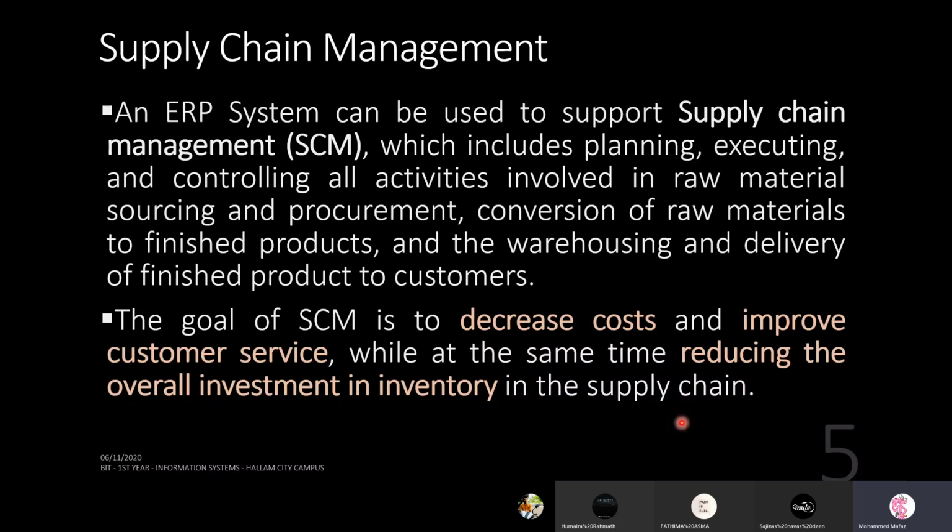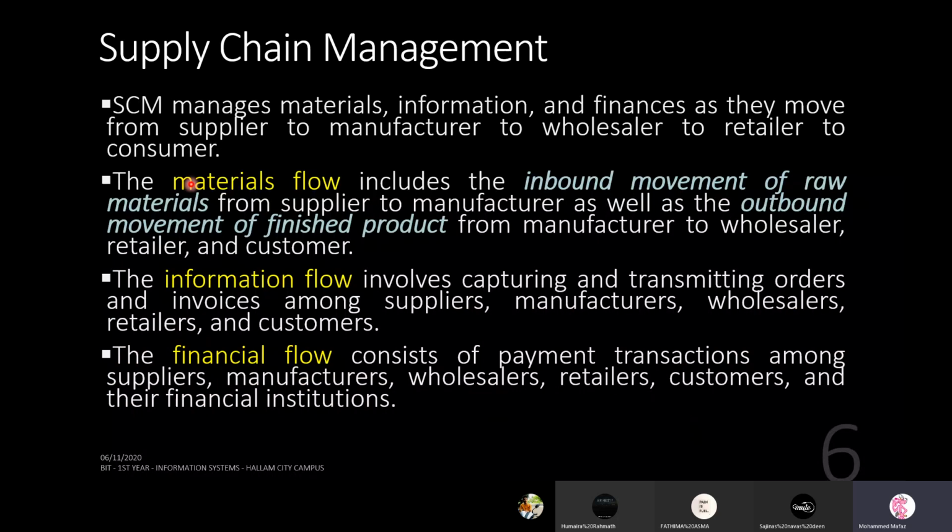Okay. So in an earlier slide, I explained physical flows. The different name for that is material flow. That is one type of information that is being transformed or shared. Information flow I also mentioned. The third one is financial flow. Financial flow is about all the money and funds involved when you are moving from one place to another. The financial flow consists of payment transactions among suppliers, manufacturers, wholesalers, retailers, customers, and the financial institution. So this is all about money being transferred.